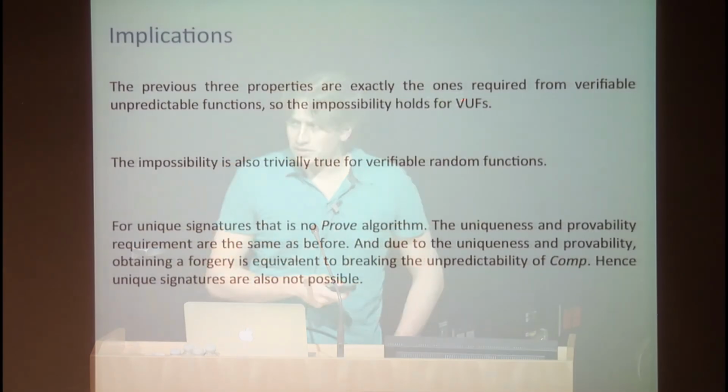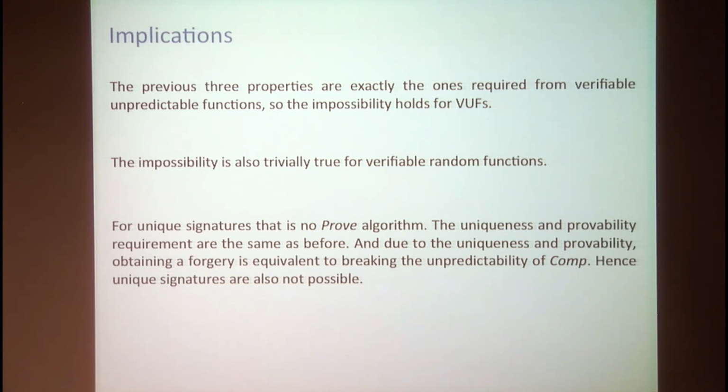In the case of unique signatures, we don't have a proof algorithm. So this is equivalent to a proof algorithm that always outputs an empty string, and the computation algorithm is, of course, the signing algorithm. The uniqueness and the probability requirements are the same here, and together they imply that obtaining a forgery for the signature is equivalent to breaking the unpredictability of the computation. So they are not possible as well.